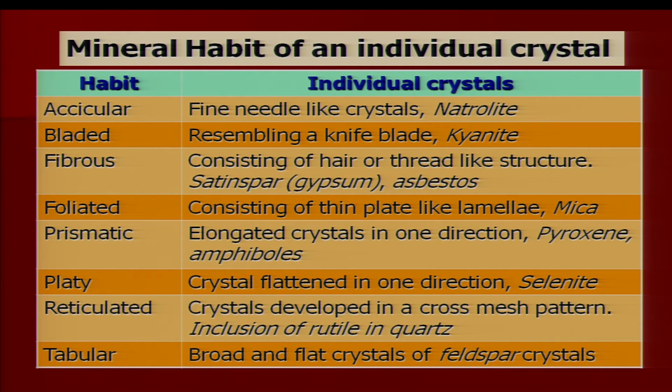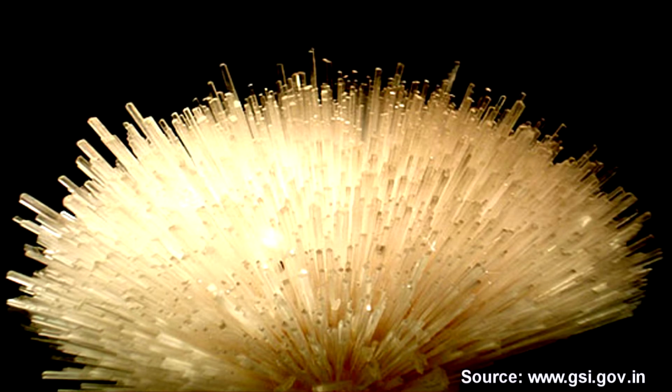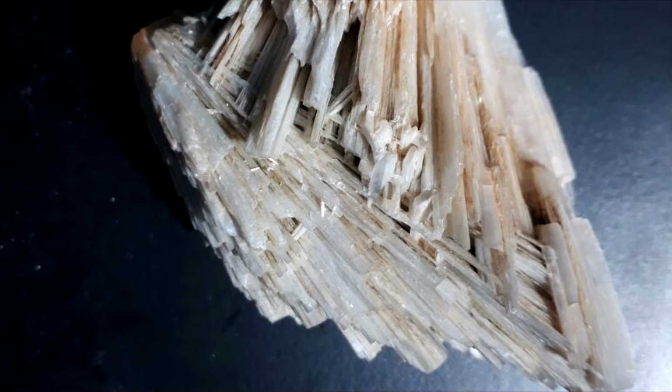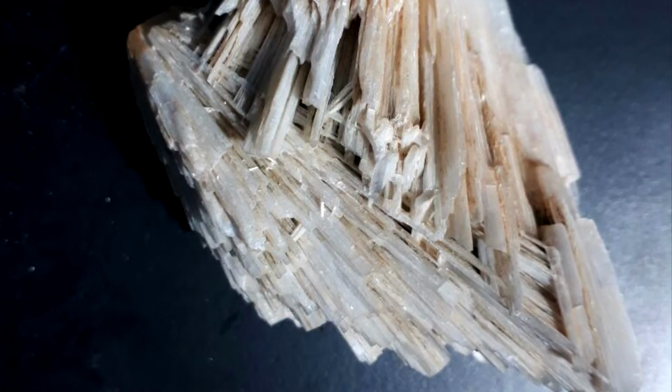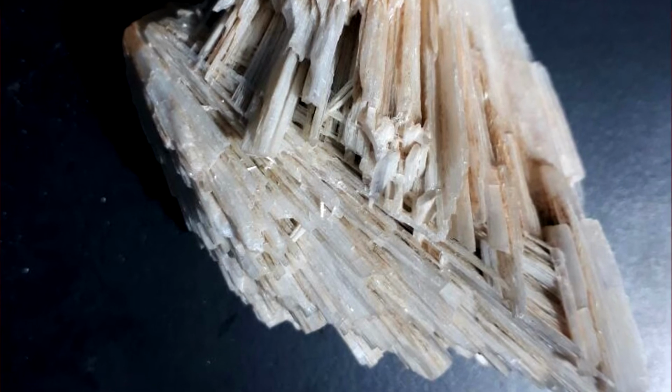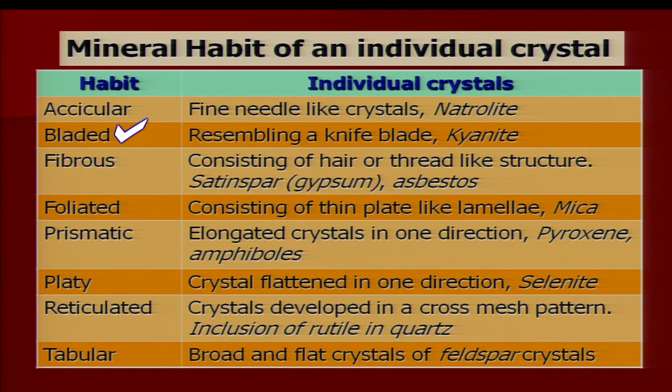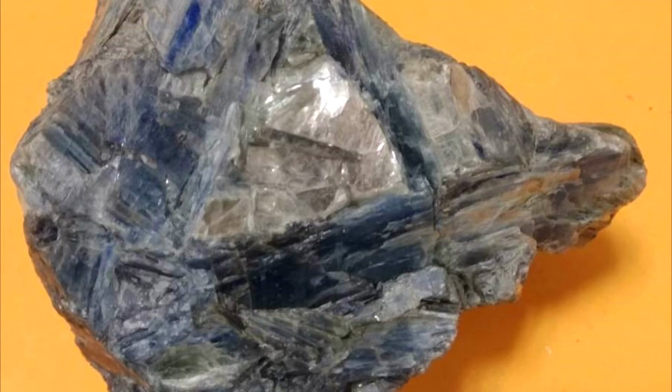Now, mineral habit and individual crystals. Here I am discussing habit of individual crystals, which are of several types. First, I will talk about acicular. Acicular means needle like, fine needle like crystals. An example is natrolite. Natrolite is a variety of zeolite which develops crystals like needles. We call it acicular habit. Next is bladed habit. Bladed habit represents a form resembling a knife blade.